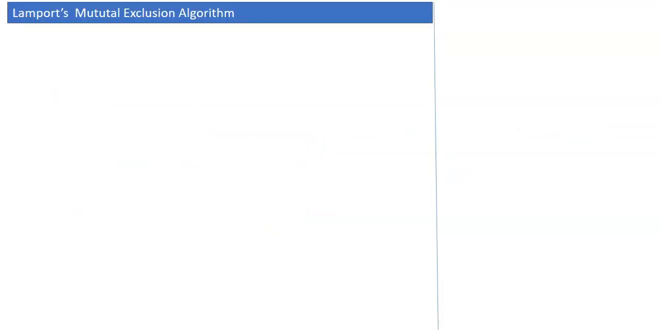Let's move on to the algorithm proposed by Lamport for mutual exclusion in a distributed environment. This algorithm consists of three parts. First, it deals with requesting the critical section by any site Si. Then, what happens on executing the critical section? Then, what happens on exiting the critical section, on completing the CS execution? So there are three parts in this algorithm. Let's see them one by one. The first part is requesting the critical section.